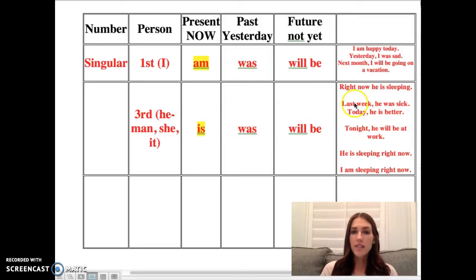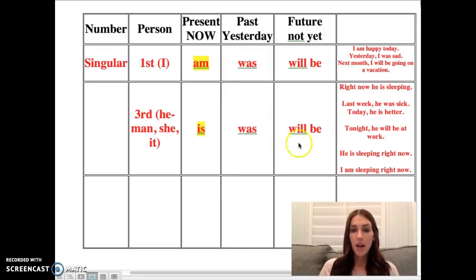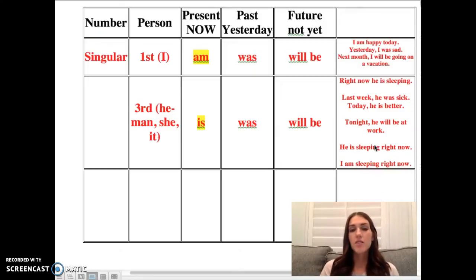Here's an example. Last week, it already happened. He was sick. I'm talking about someone else. Today, this is current. He is better. In the future, I would use will be. Tonight, he will be at work. Next week, he will be flying on an airplane. So that's how we talk about just one person.